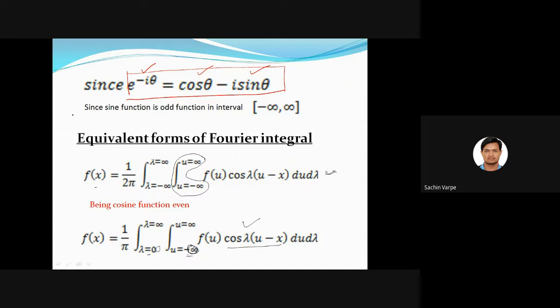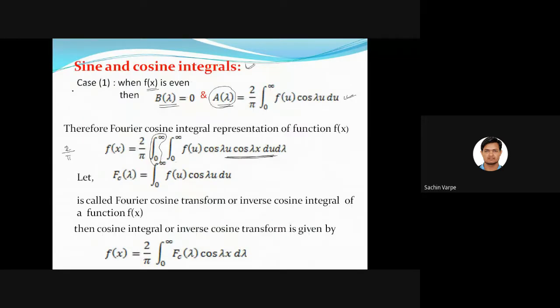So one limit is already 0, and that 2 is getting cancelled, right? This 2 is getting cancelled. Now this is also 0, so we can make this 0 as well. So that will be 2 times, therefore 2 by pi times. You can see, therefore this is the formula of the Fourier cosine integral representation.